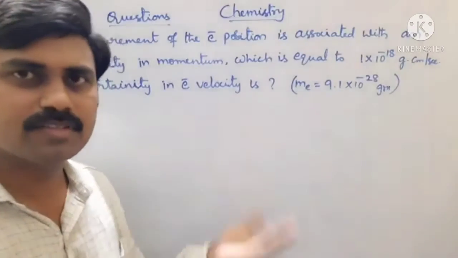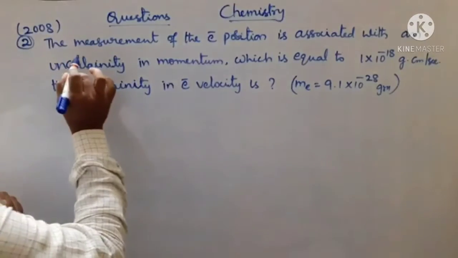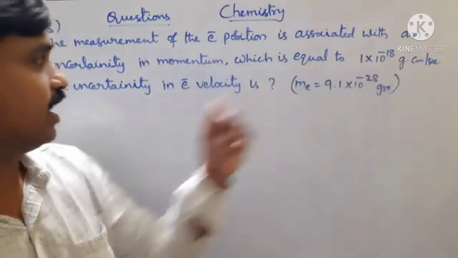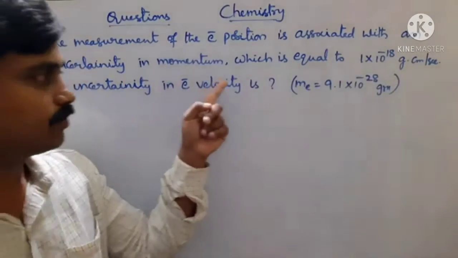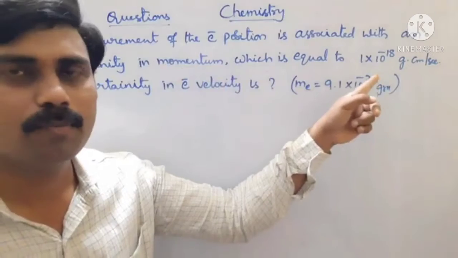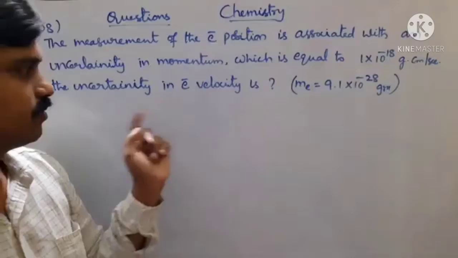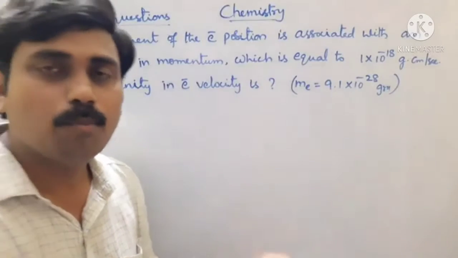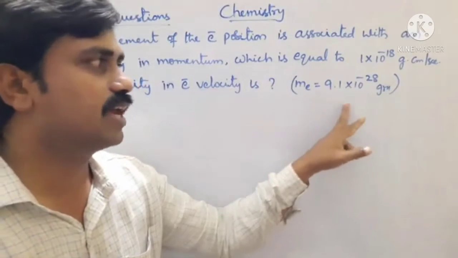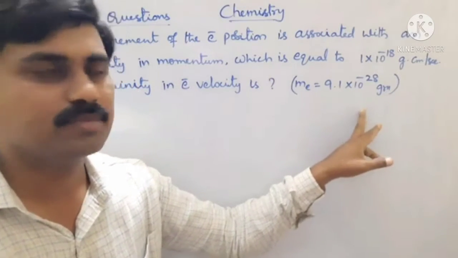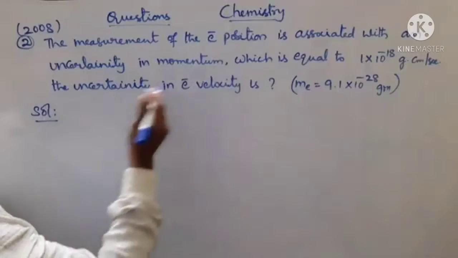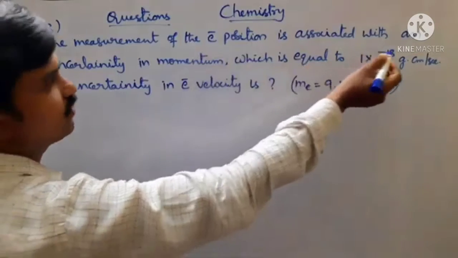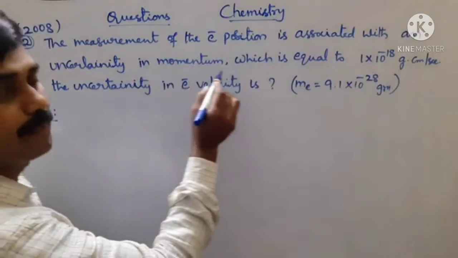Look at the next previous problem. The measurement of the electron position is associated with an uncertainty in momentum which is equal to 1 into 10 power minus 8 grams centimeters per second. The uncertainty in electron velocity is, here mass of the electron value is given, that is 9.1 into 10 power minus 28 grams in CGS units. According to this question, the electron position is associated with an uncertainty in its momentum.